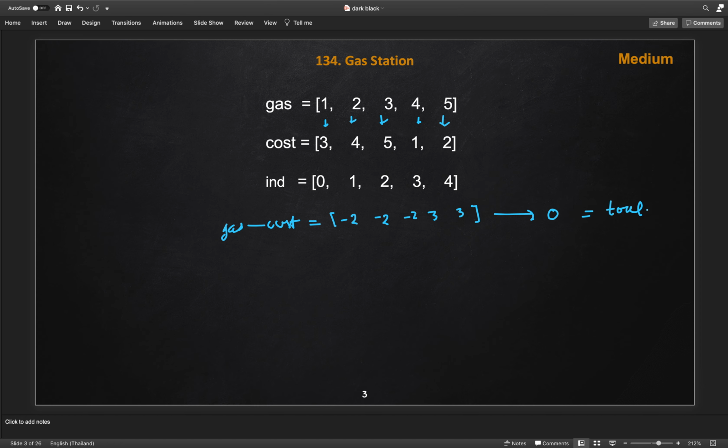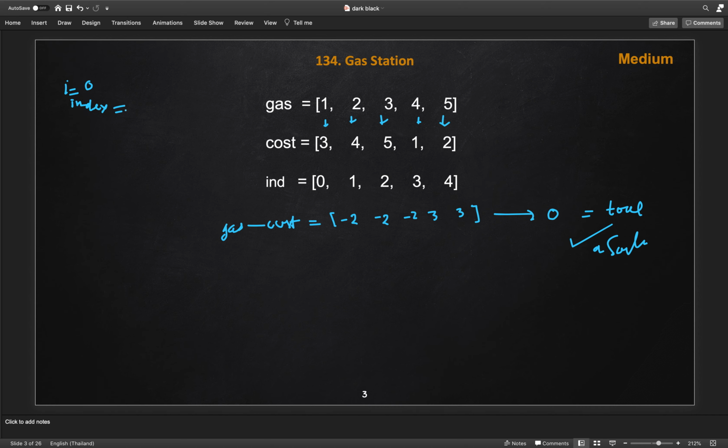So if the total fuel after the whole trip is greater than or equal to 0, which implies that we have a solution. Now the point is how we will find the solution along with traversing this. First of all, we will start from the 0th stop itself. Let's call it index.